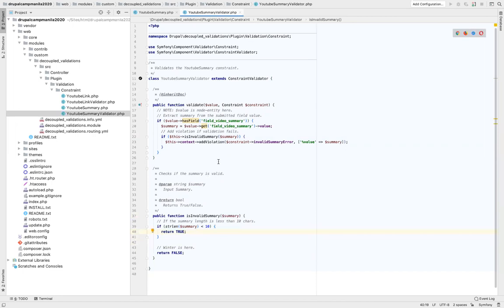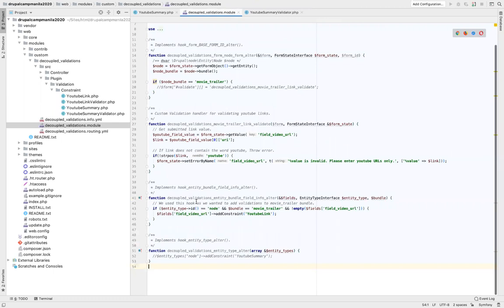So again, if you remember the demo slide, this was step 1, where we are supposed to be creating the constraint and constraint validator classes. Now there is a change. Earlier we used this particular hook because we were adding our validations to the fields. Now, when you want to add the validations to your entities, you have to write this particular hook. I have written hook entity type alter, where I am adding the constraints on the node entities, and the constraint is YouTube summary.